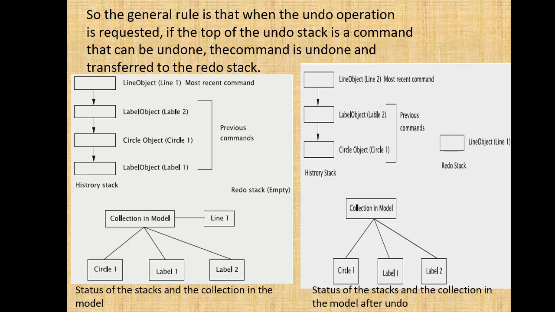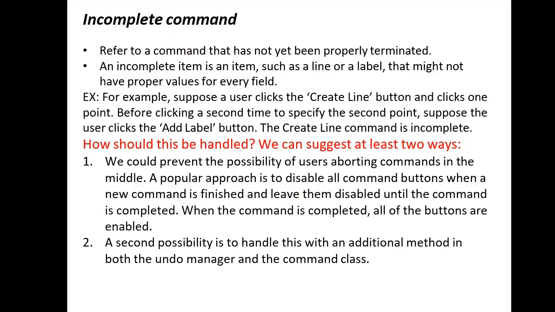And same thing they had mentioned over here in redo stack. Now line object line 1, and remaining things will be there on the stack. So that is label object, then circle object. And the most recent command will be line object line 2. So this is just the example of it.